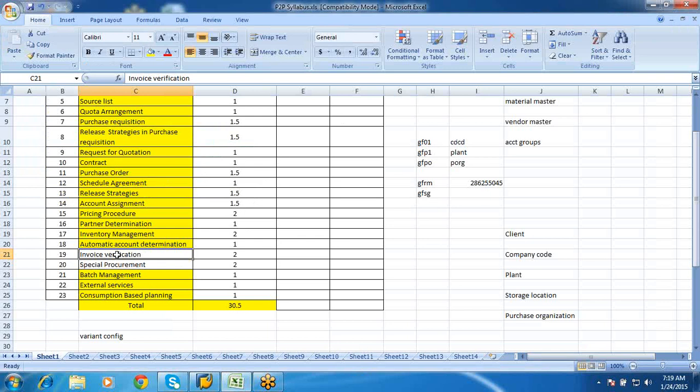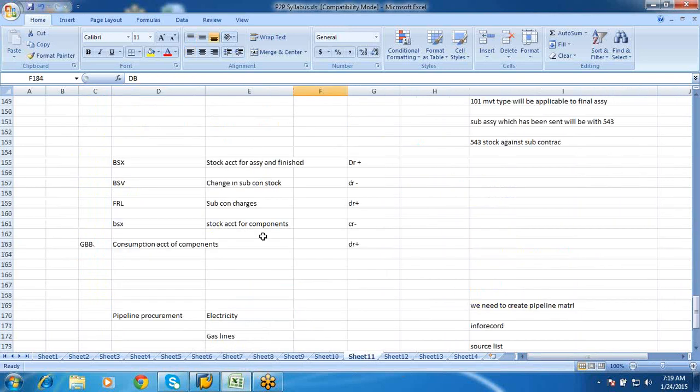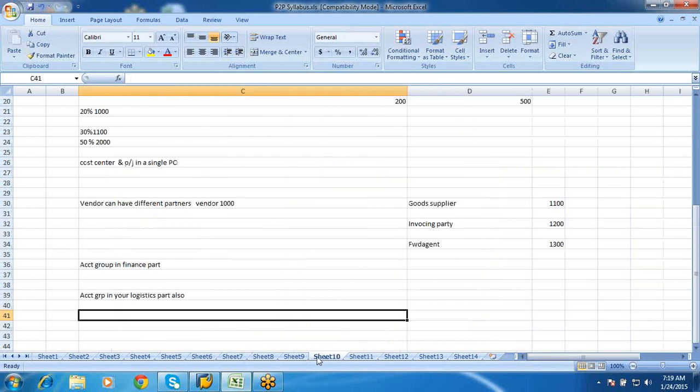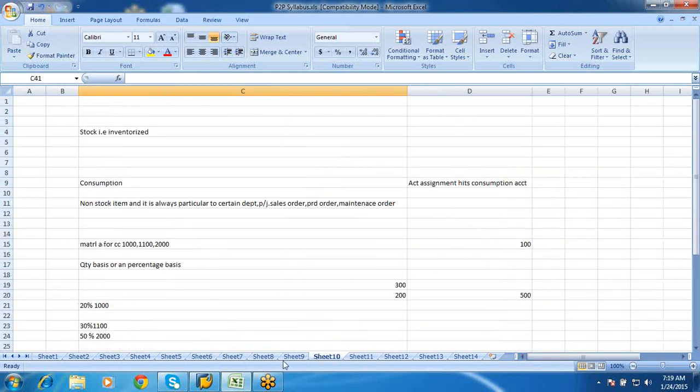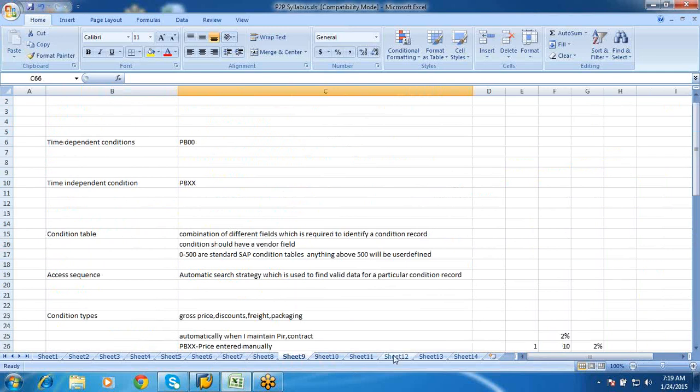One more thing is I would send 2 documents for your stock transport orders. You can keep that as reference and proceed further. I will not be able to complete those topics in my regular class, these stock transport orders. However, we have taken up other stock transport orders. Hold on, I'll just show you.